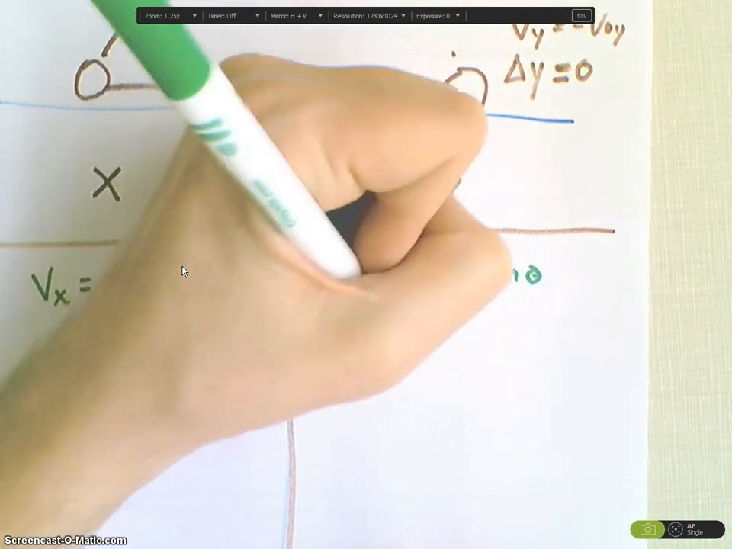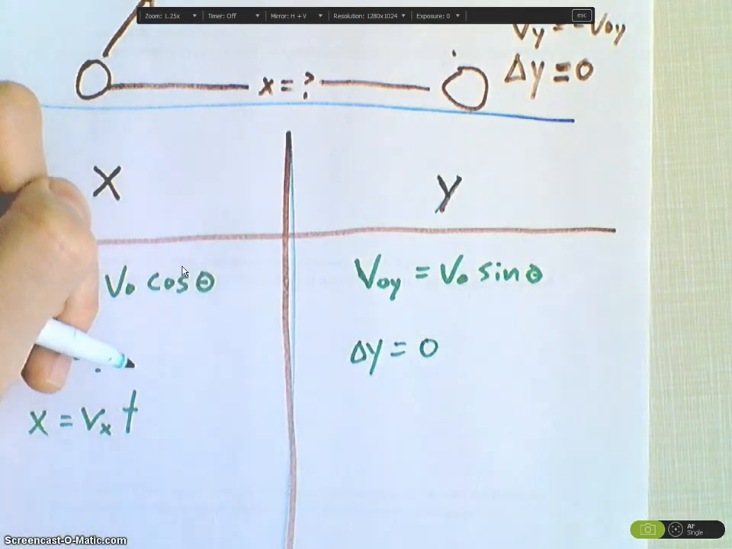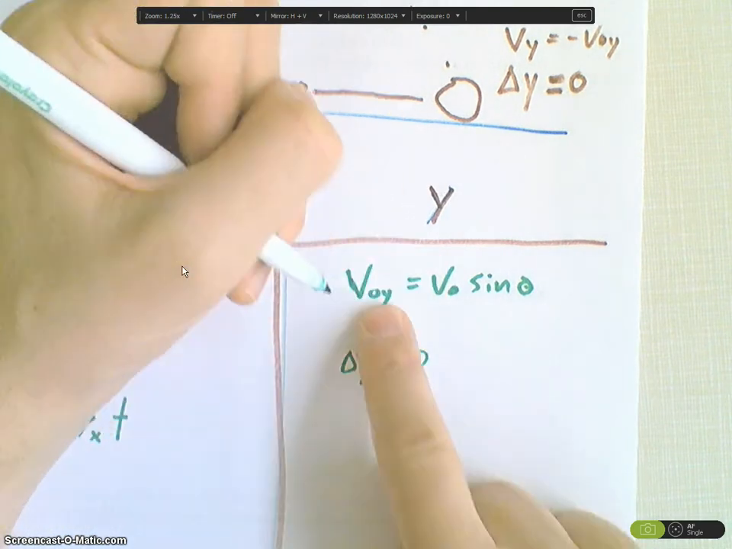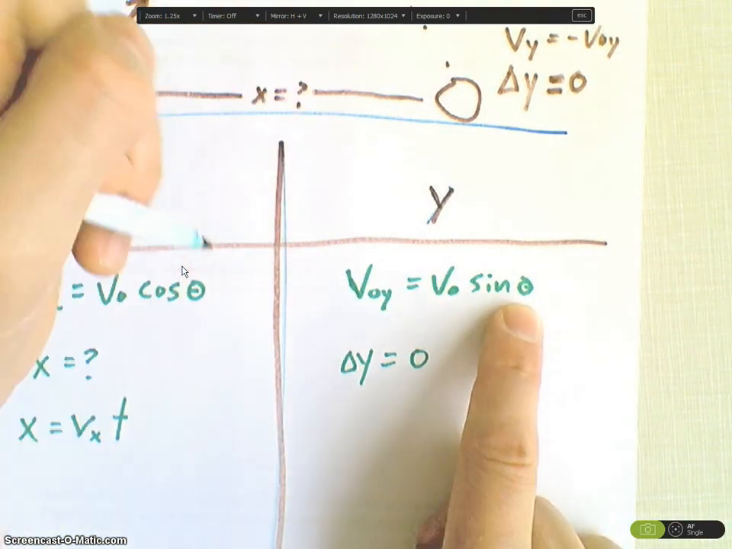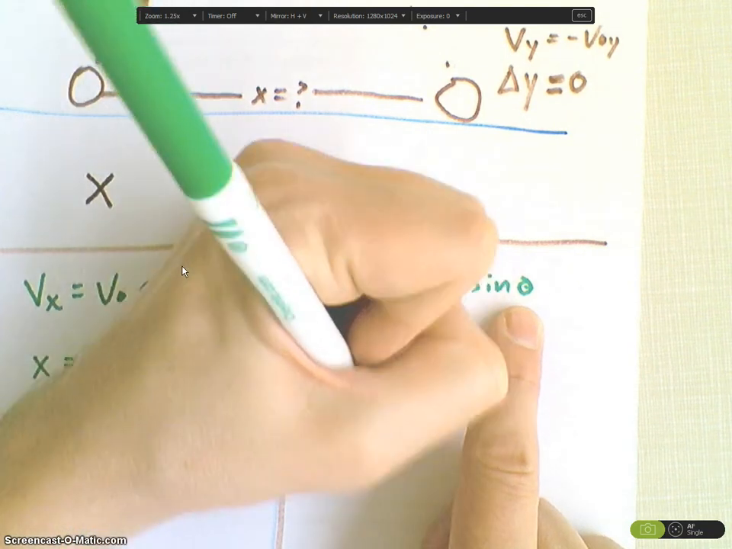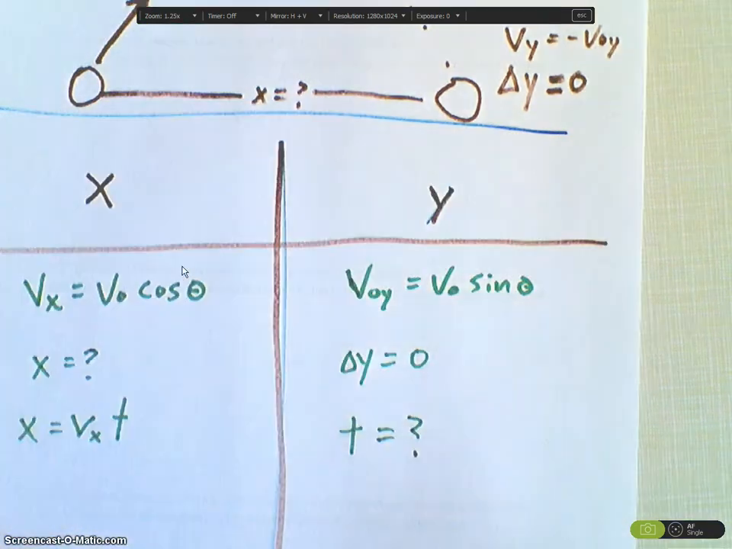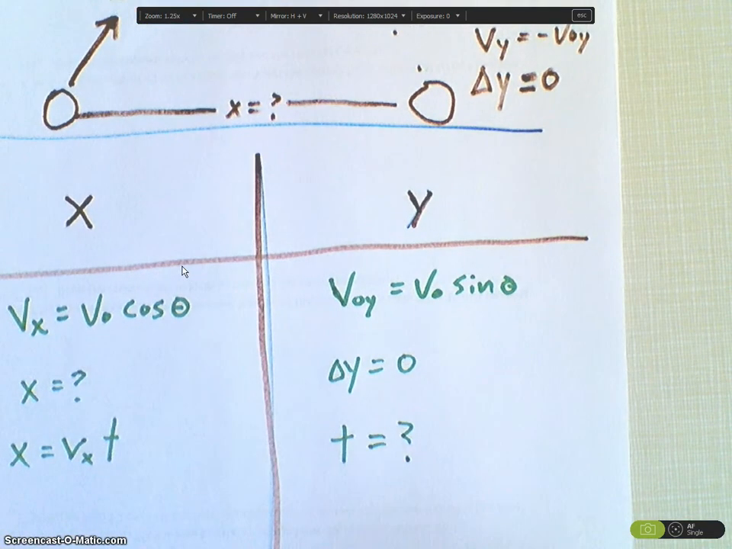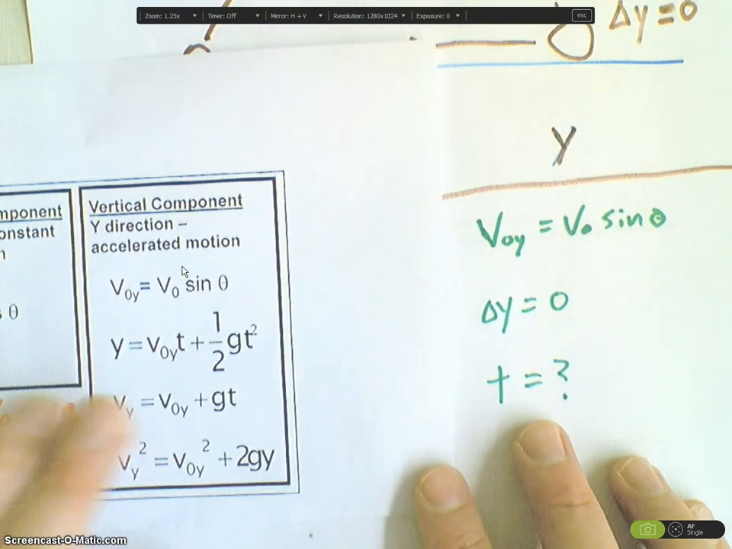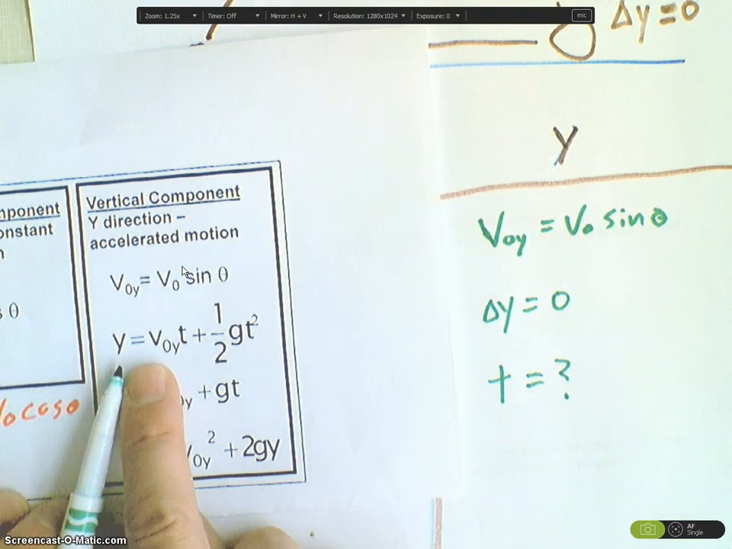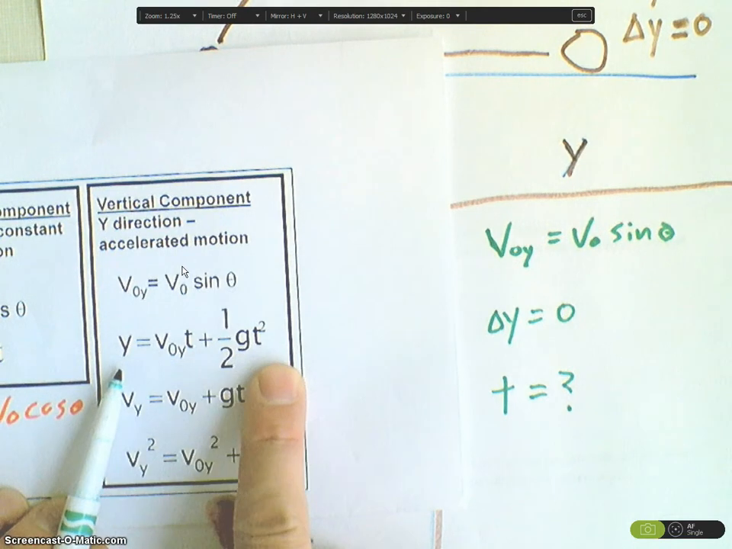I know that delta y equals 0. What else do I know? I know V0y, because it's just V0 sine theta. And I'm trying to find t. t equals question mark. So what equation is going to have these three variables in it? And it's going to be this equation here.